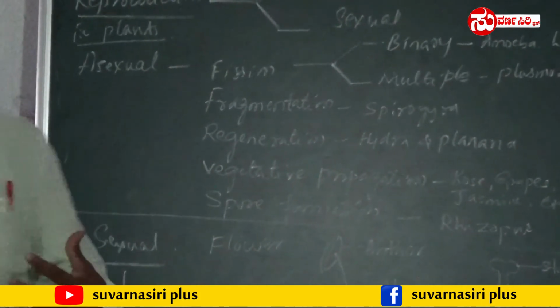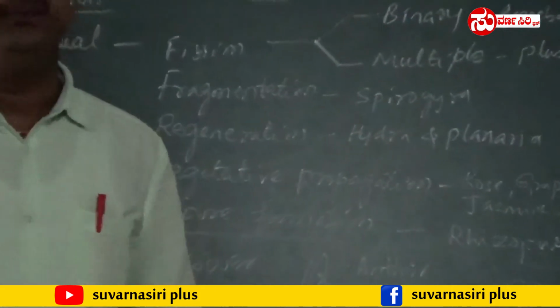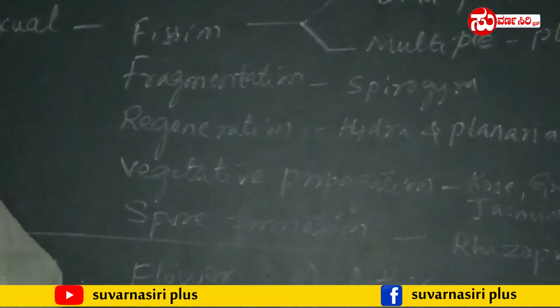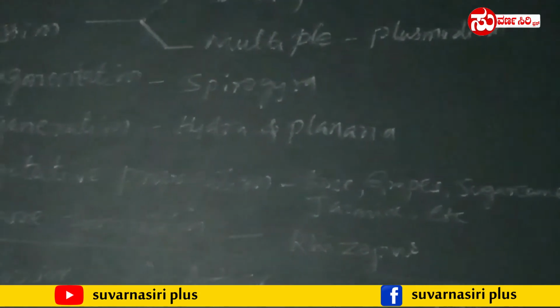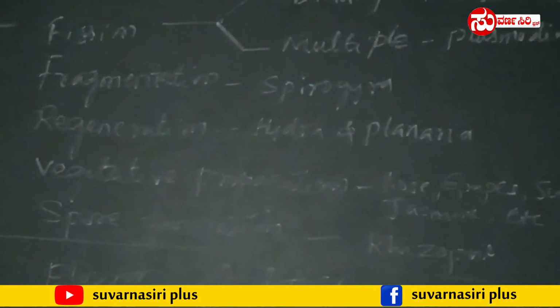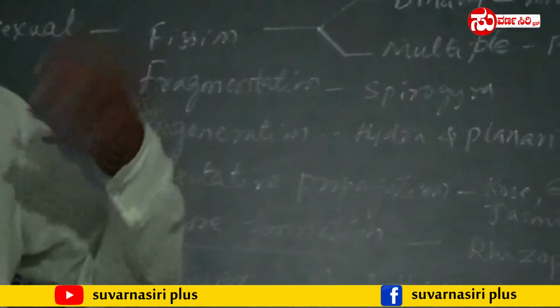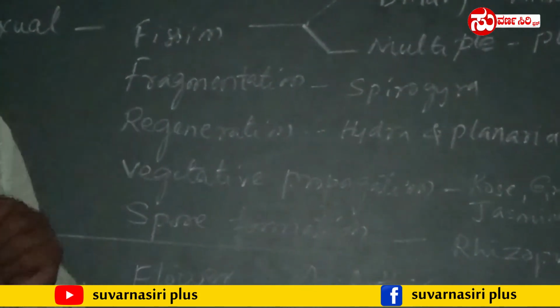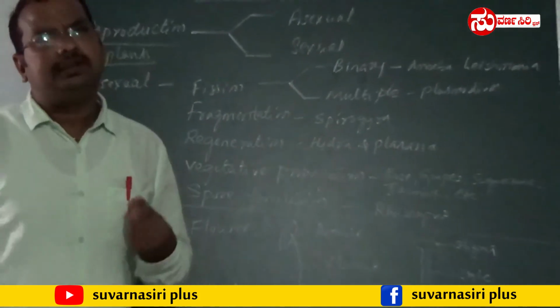The next one, vegetative propagation. In some plants, many parts of the plant body like root, maybe stem, maybe a leaf, maybe some other parts of the plant, grow into a new individual. Such kind of reproduction is called vegetative propagation. This mode of propagation is also done artificially to get a number of individuals in a very short period of time.